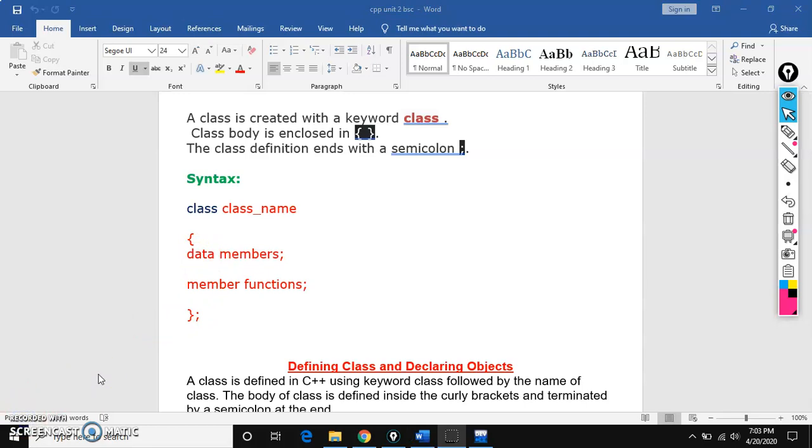Classes and objects are very important in C++, in Java, in Python. In many powerful programming languages, object oriented programming is used. Object oriented means it contains classes and objects, so it is very important to learn classes and objects very clearly. The syntax of the class is class, space, class name. In a pair of braces we write data members and member functions. The class ends with a semicolon. So this is the class definition.